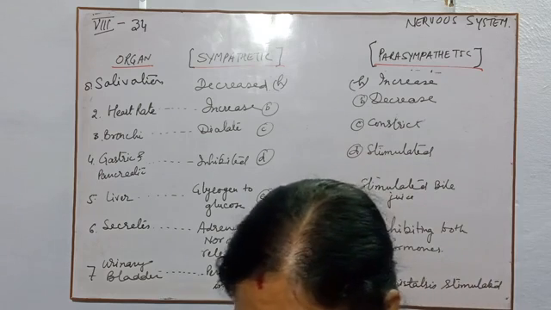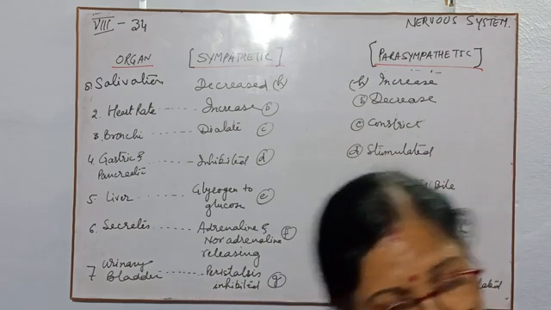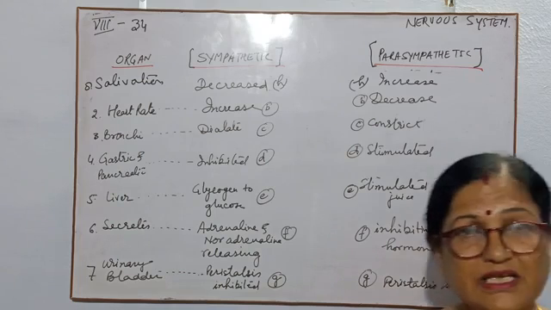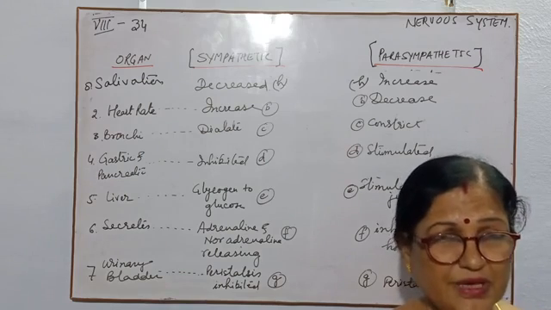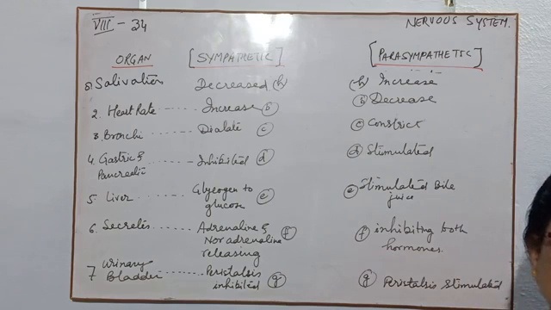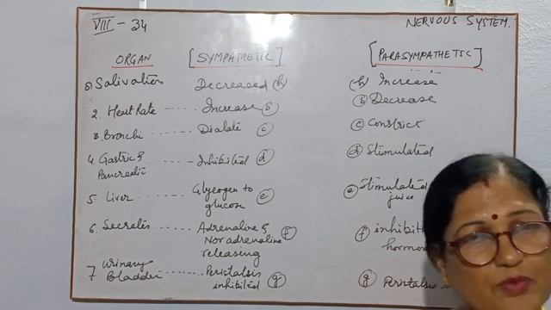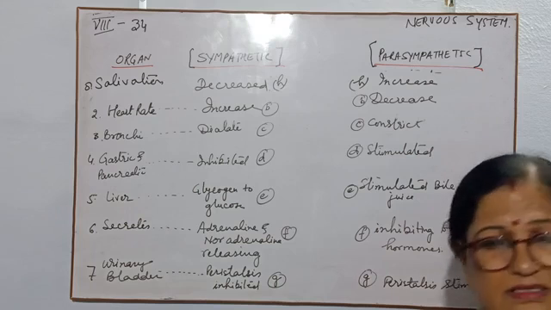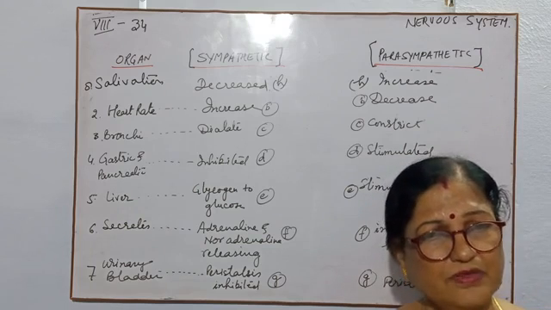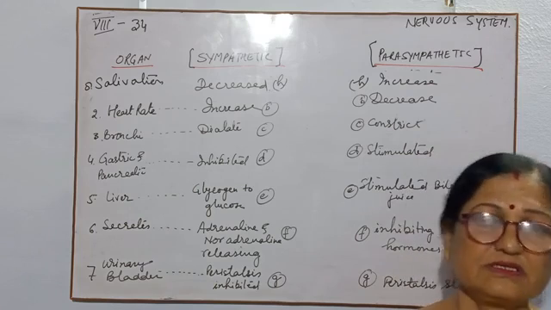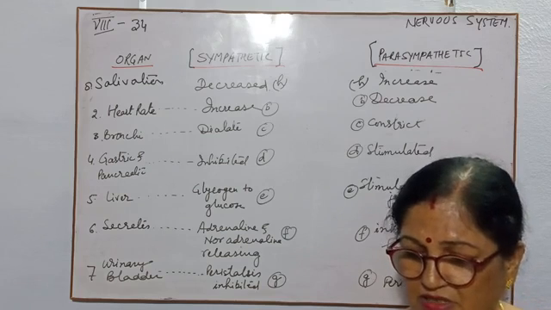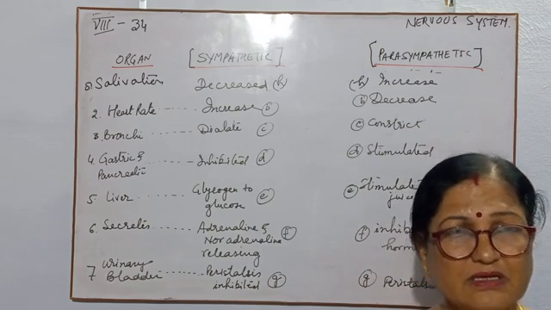Now children, the working of the autonomic nervous system is simply this: one will decrease, another will increase, so that a human being or a living body can survive in a proper way. If either one is disturbed, then the function of the living body will be disturbed, and that living organism can get some disease. So this is the normal condition of our autonomic nervous system.